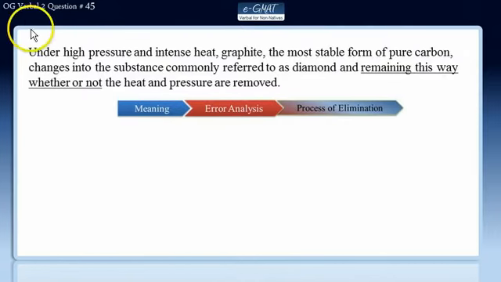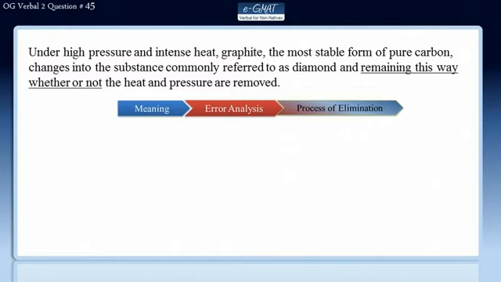So let's begin. Under high pressure and intense heat, graphite, the most stable form of pure carbon, changes into the substance commonly referred to as diamond and remaining this way whether or not the heat and pressure are removed.